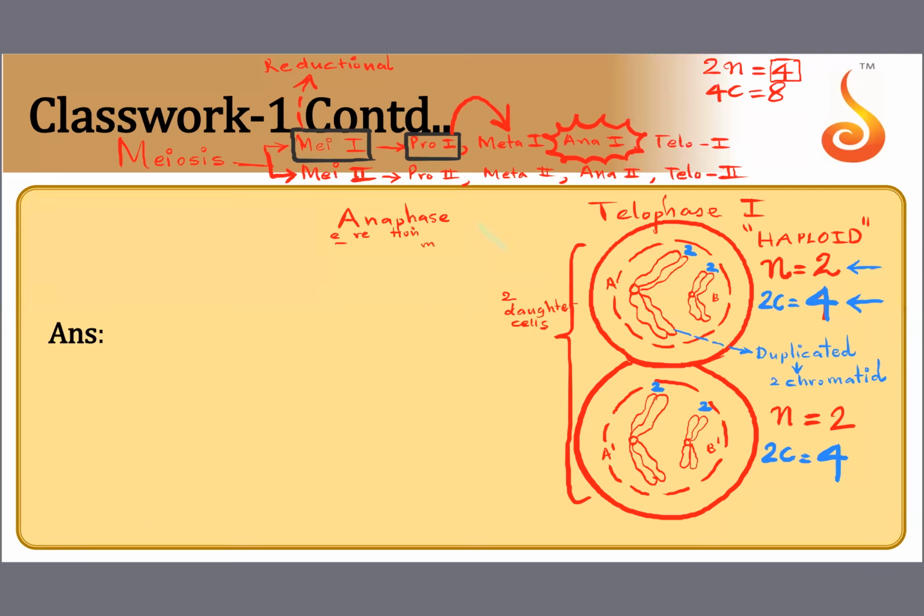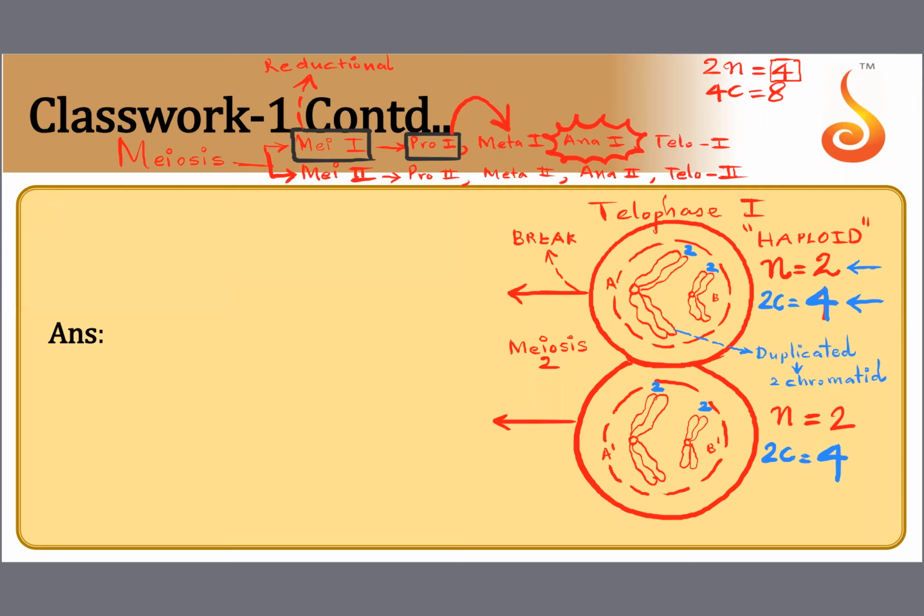So let me make some space for meiosis 2 here. Each of these daughter cells will now enter meiosis 2. I will not show prophase 2. It is exactly the same as what is shown here. So I will directly go to metaphase 2. They will now enter meiosis 2 after a brief period of break.